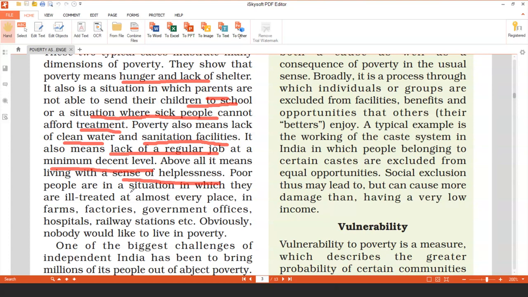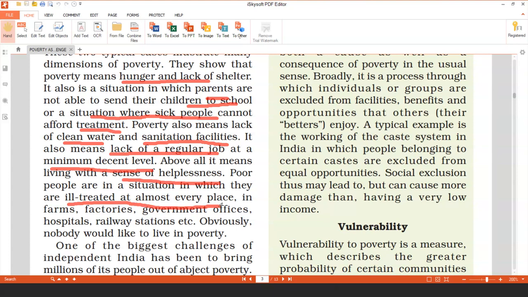So poor people are in a situation in which they are ill treated almost everywhere. It's not that they are only poor by income. Many poor people in India are also treated very badly socially in our country. In their workplaces, they are treated so badly. They are ill treated. Maybe they are working in farms, factories, government hospitals, offices, railway stations. Everywhere these poor people are ill treated by the rich people.